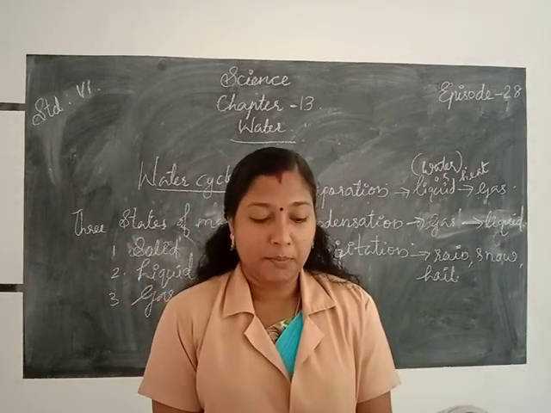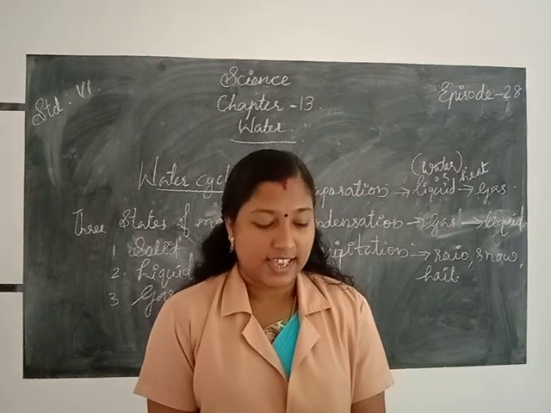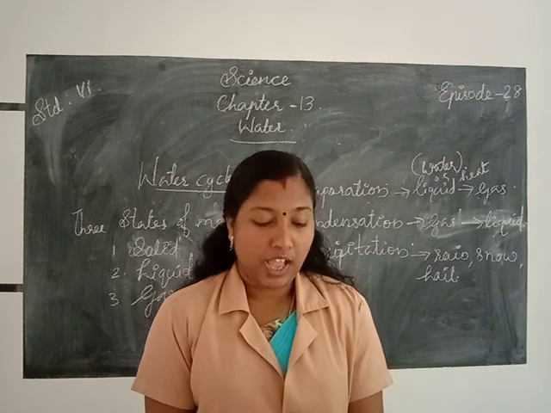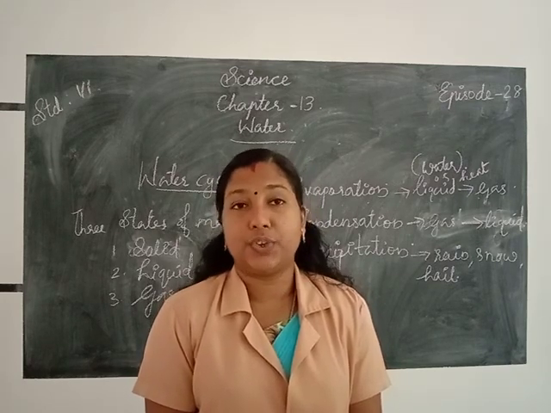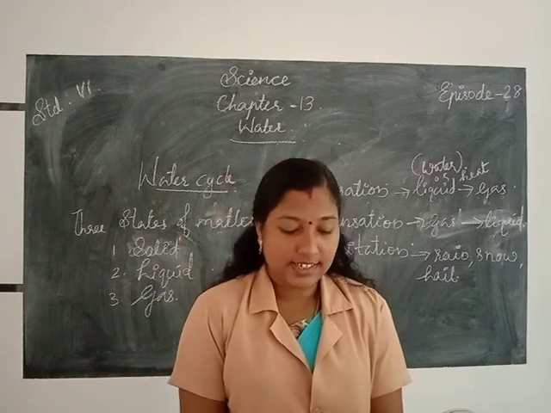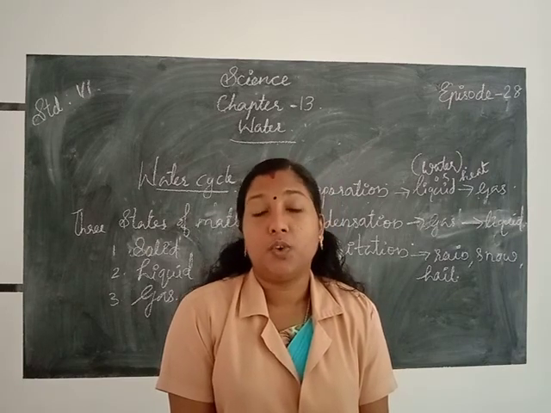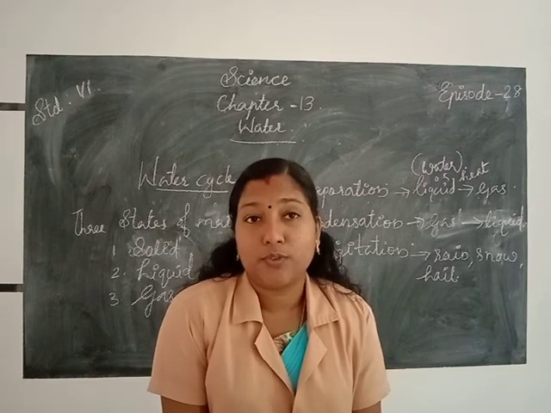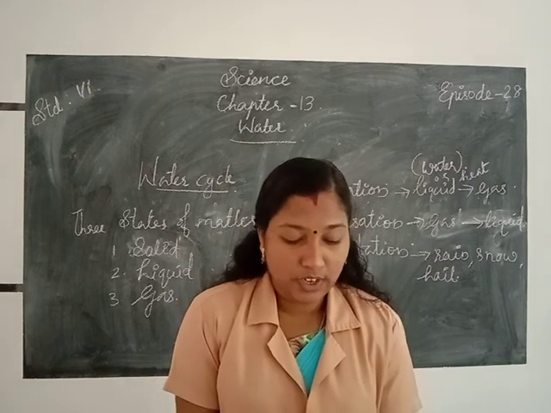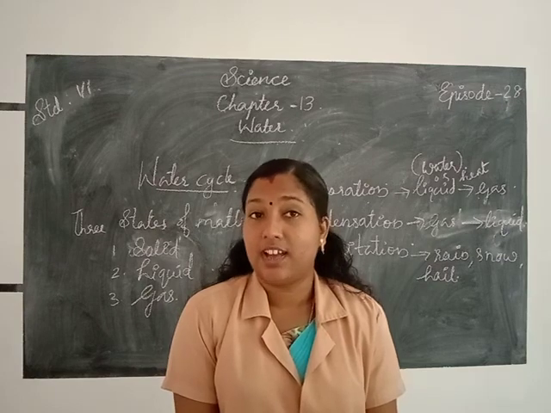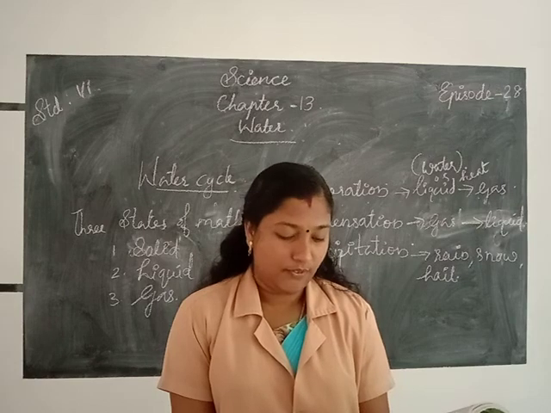Sunlight. During the daytime, sunlight falls on the water in oceans, rivers, lakes and ponds. The fields and other land areas also receive sunlight during sunny days. As a result, water from all these places continuously changes into vapor form. However, the salts dissolved in the water are left behind on the earth itself.